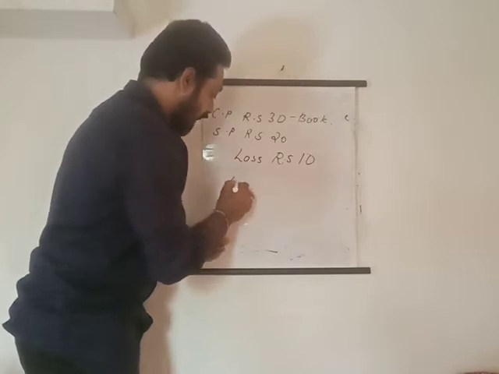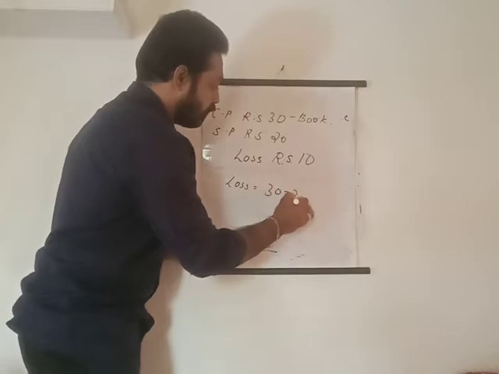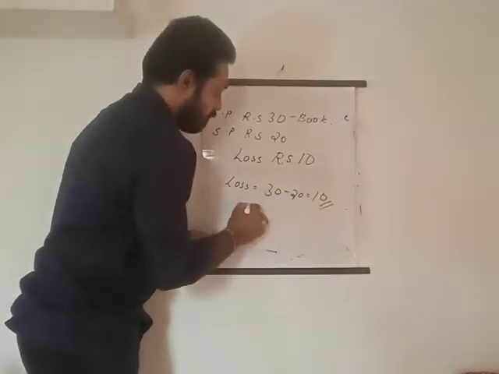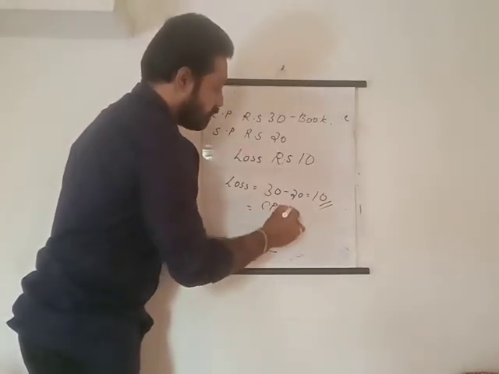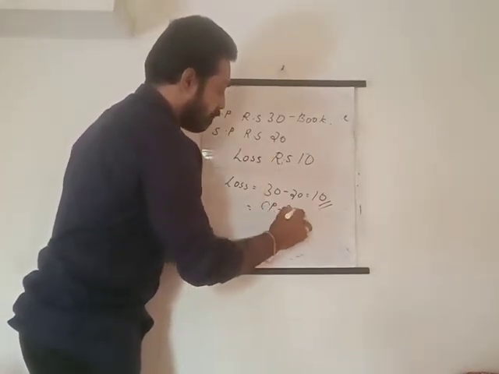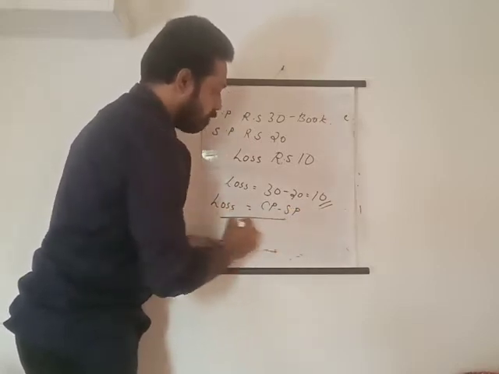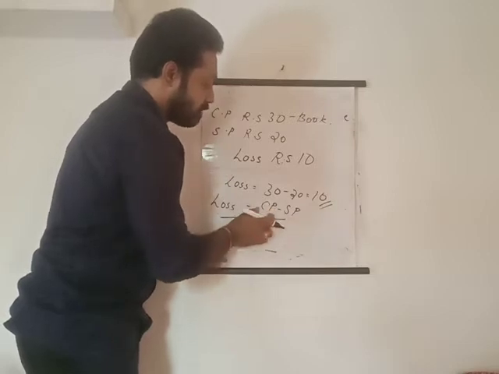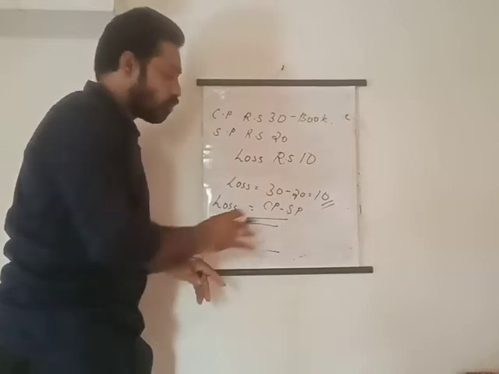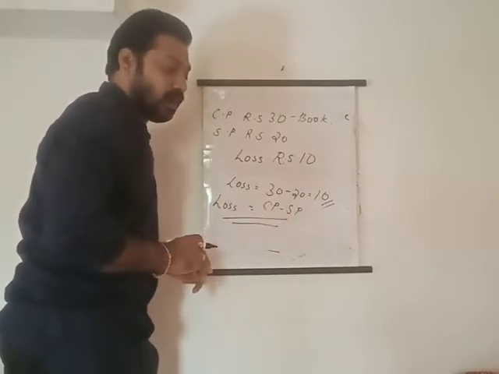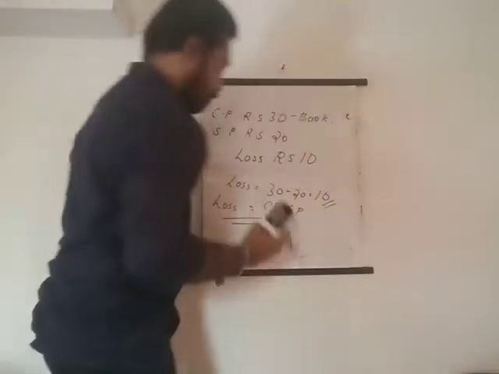That means to find out the loss, we need to subtract 30 minus 20, isn't it? Then I am getting 10, isn't it? What is this 30? 30 is the cost price. What is this 20? 20 is the selling price. Okay, so loss we can write as CP minus SP, cost price minus sale price. Understand? Cost price minus sale price is loss. Okay, so I hope that you all understood what is profit and loss.